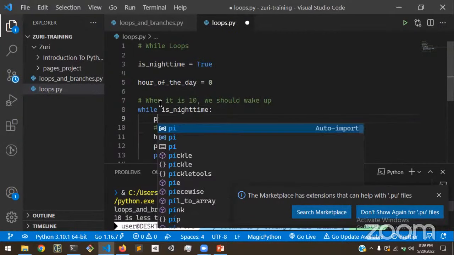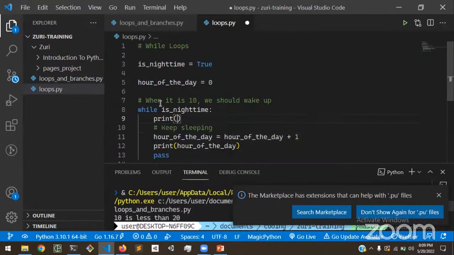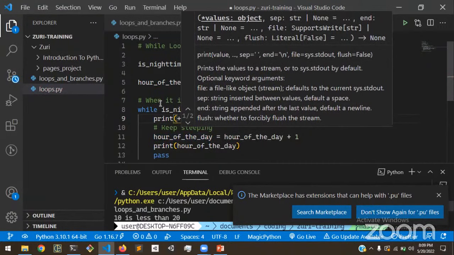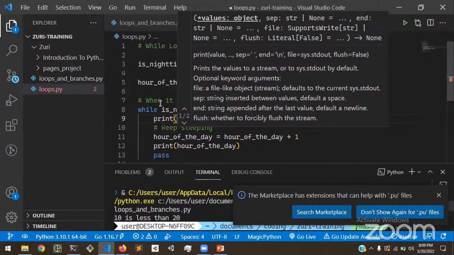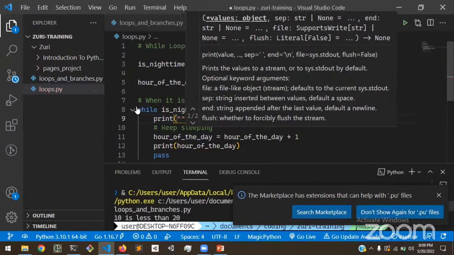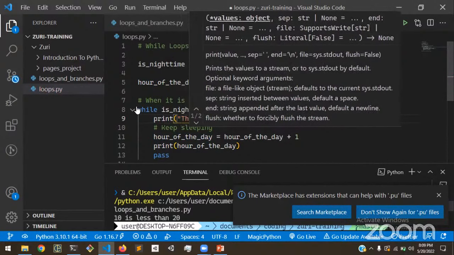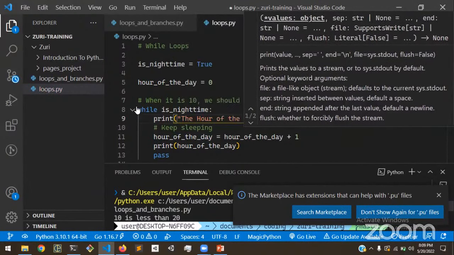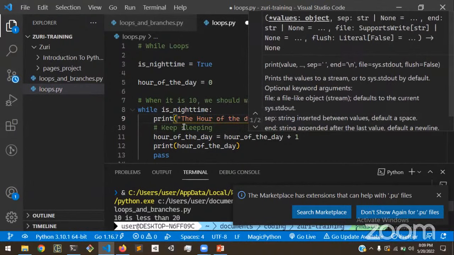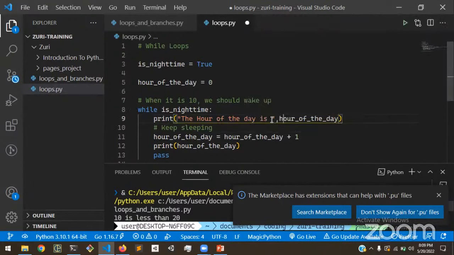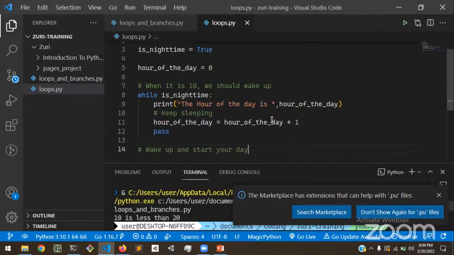I'm also going to print it out before we add to it. Let's add a string to add a bit of clarity. Print accepts multiple values, so you can just add a sentence before that and say the hour of the day is, and then that will just come after that. Again, no need to add this. Let's run that for now.